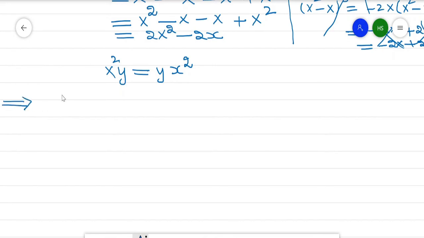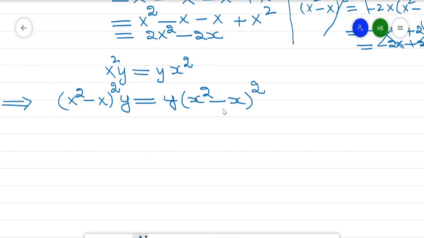So it means x square minus x raised to power 2 y, which is y times x square minus x raised to power 2, this value. So it implies this x square minus y, and this value is equal to y into x square minus x raised to power 2.